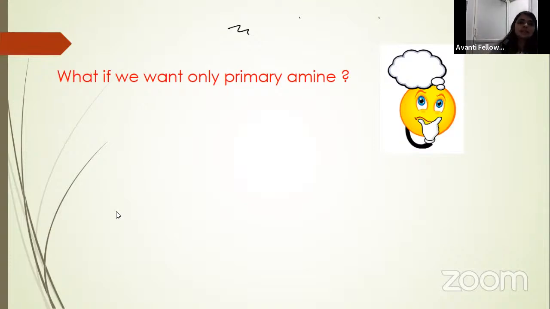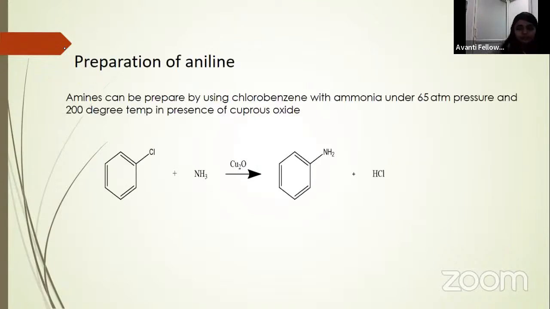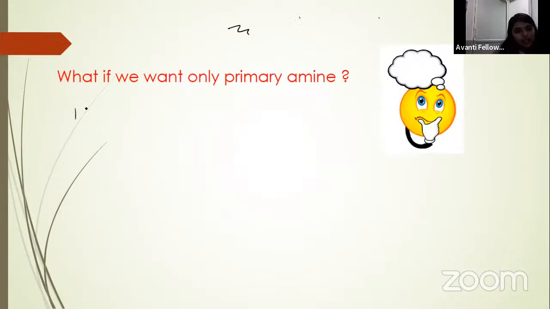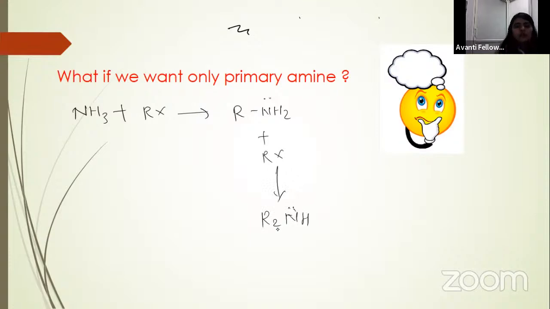See, it is a simple process. What did I tell you? If NH3 is reacting with alkyl halide, then you will get RNH2. This RNH2 will further react with RX to give R2NH. Okay. So what if we make this RNH2 inactive? Okay. Means if we make it inactive, then what will happen? Then this will not react.